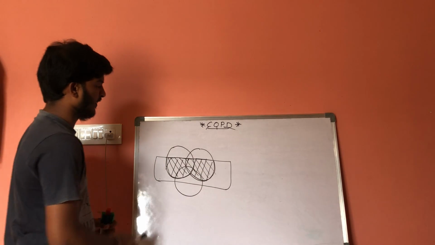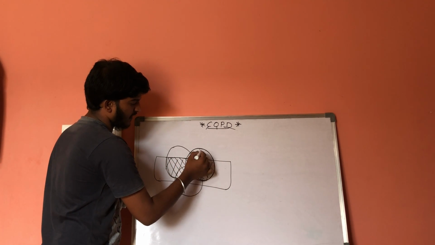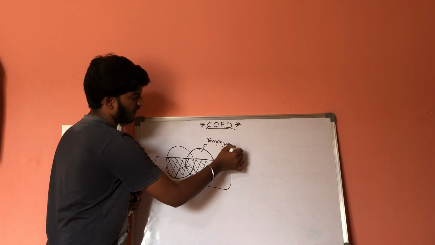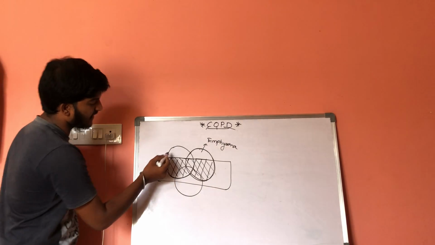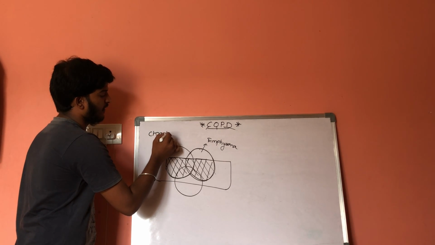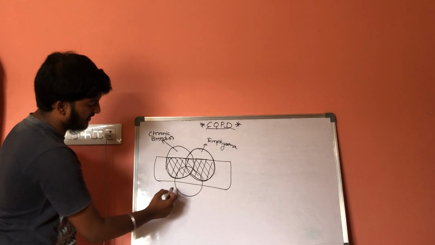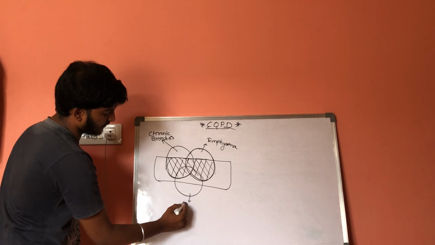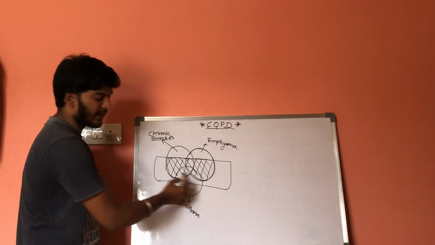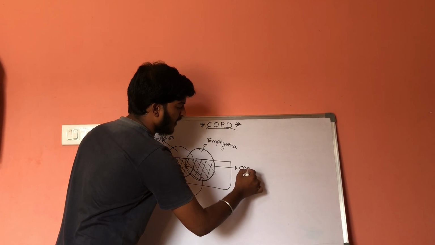Now let us consider this part of the patient as emphysema, and let us consider this part of a patient as chronic bronchitis, whereas this part of the patient as asthma. Whereas this, whatever the shaded part is, is called COPD, chronic obstructive pulmonary disease.